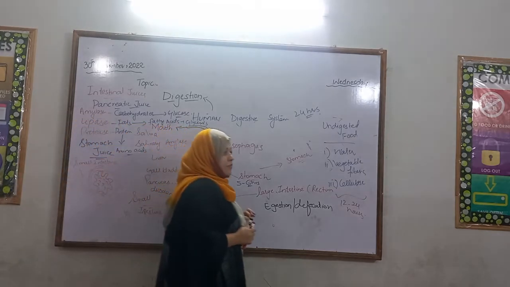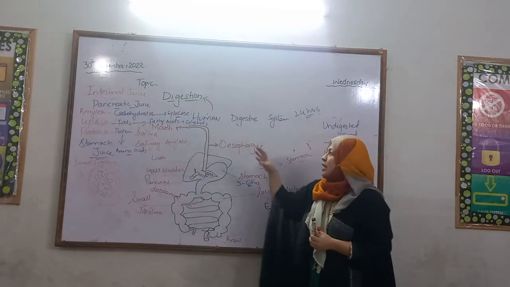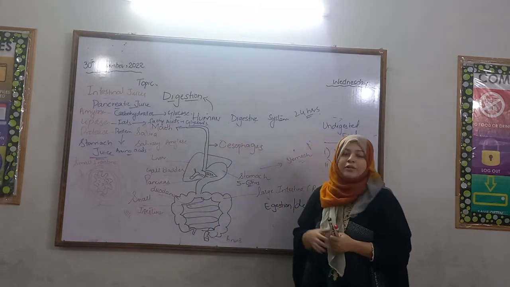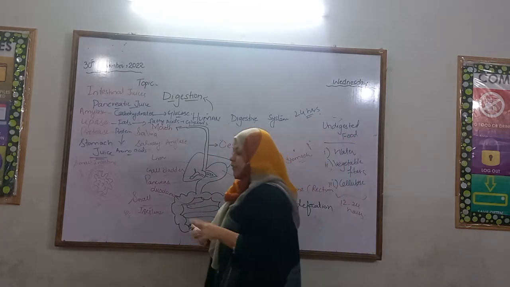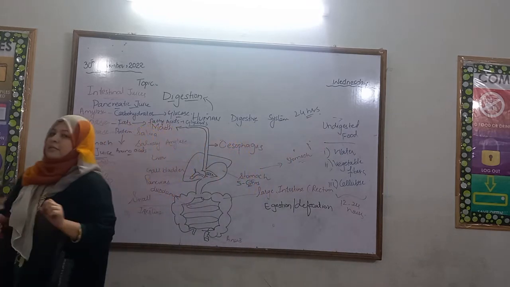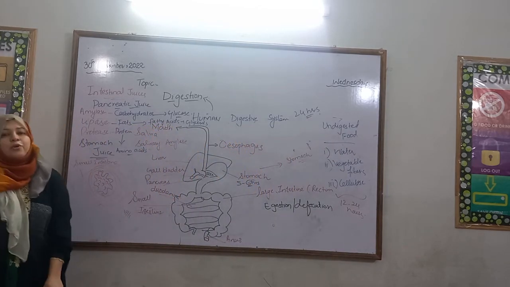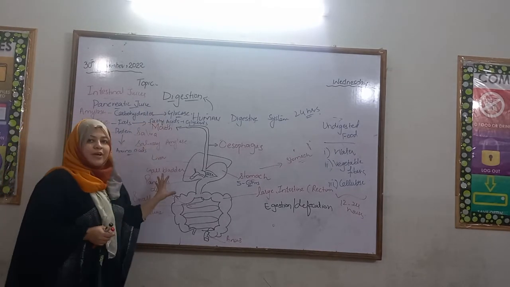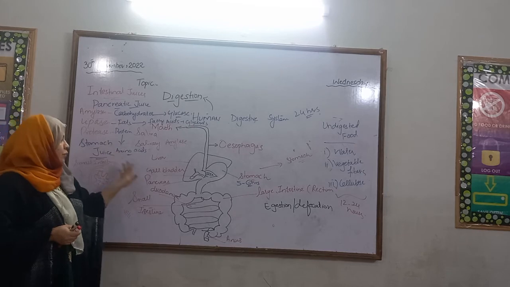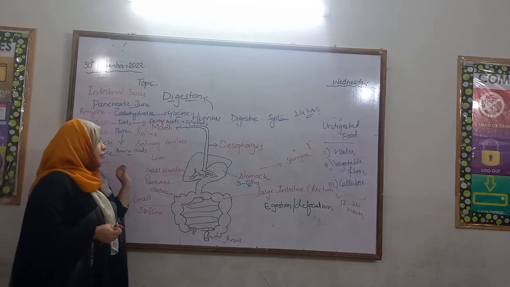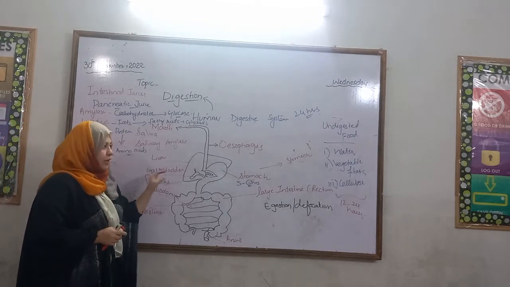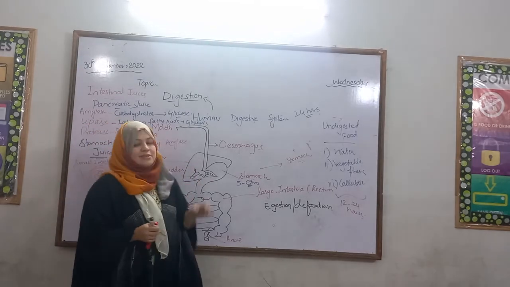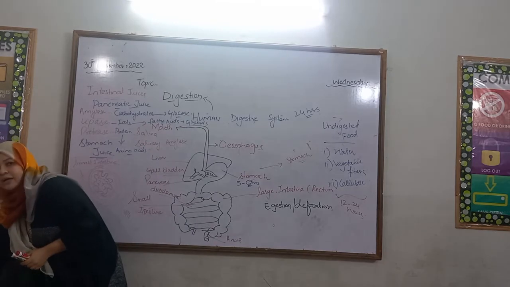The enzymes work on the food so that large particles are converted into small, soluble molecules that can go into the bloodstream and give us energy. We have discussed two special organs, the liver and pancreas. Now we'll discuss more about them.